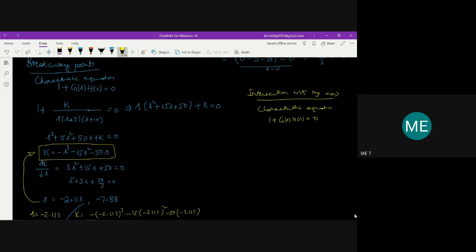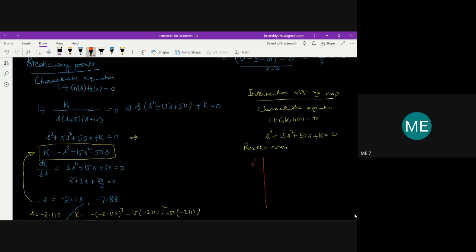That we have already done, so I use the same from the previous step. From the previous step, I got s cube plus 15 s square plus 50 s plus k equal to 0. Then form the Routh array. From the Routh array, we need to find for which value of k it will give the row of zeros.